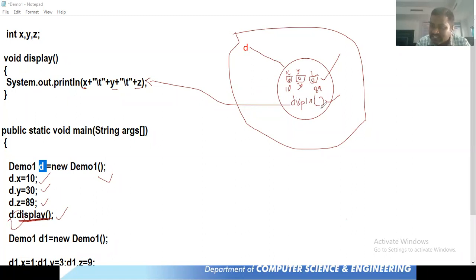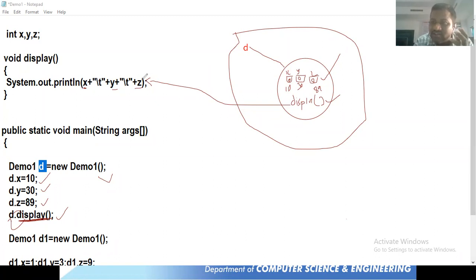Now this display is an instance method. An instance method can access instance variables and static variables, and it can call another instance method also. But here I'm using only one method, that is display. Inside it I wrote the logic System.out.println of x, y, z.